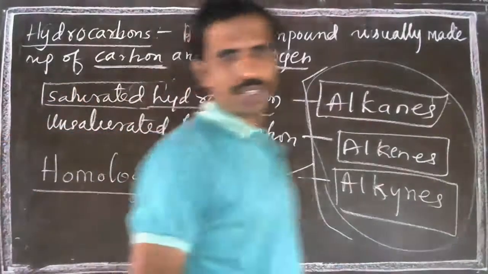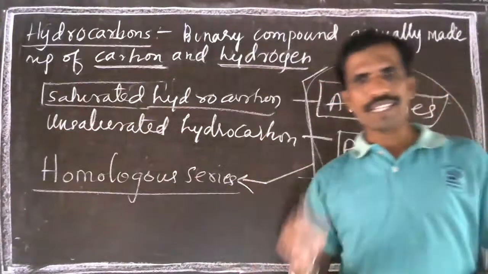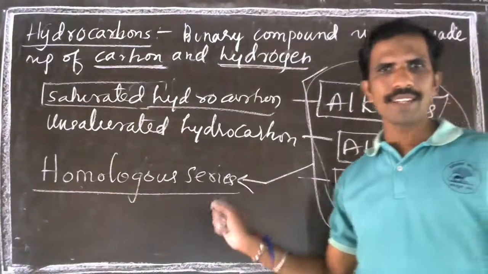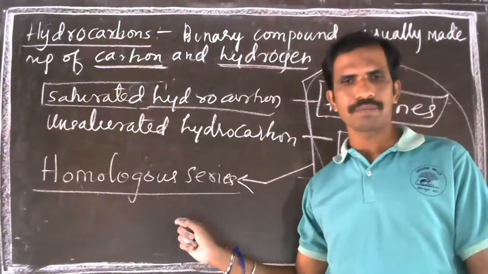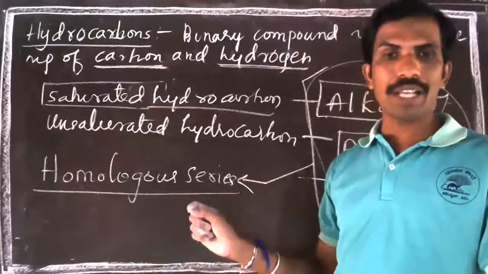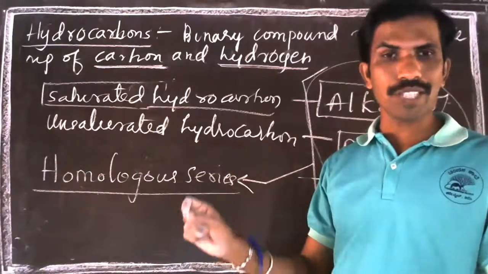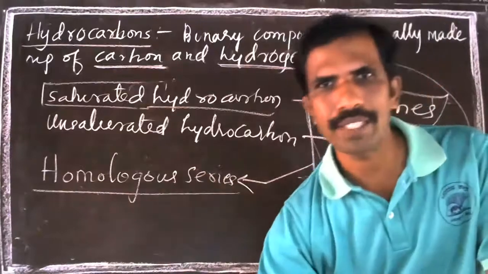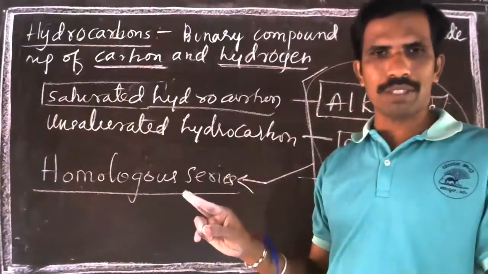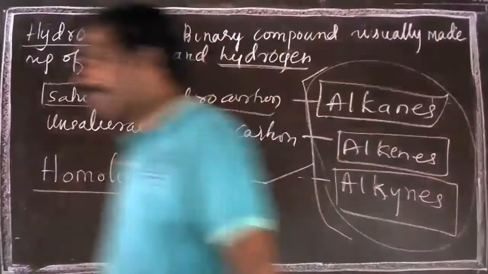So homologous series means what? These are the group of hydrocarbons, the group of organic compounds which has same general formula, and similar chemical properties, and the difference between two hydrocarbons is CH2. I will tell you what is that. I will rub this and I will tell you what is that.